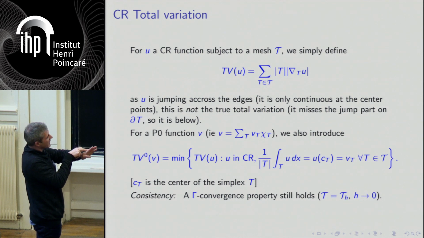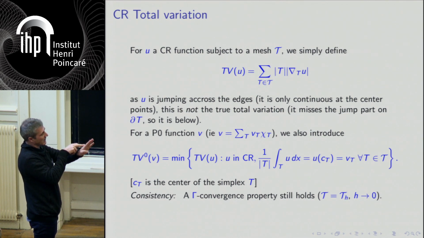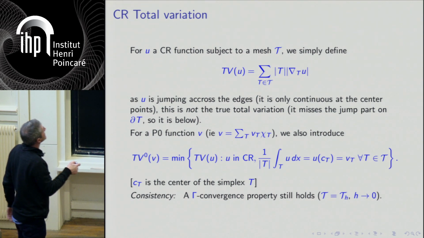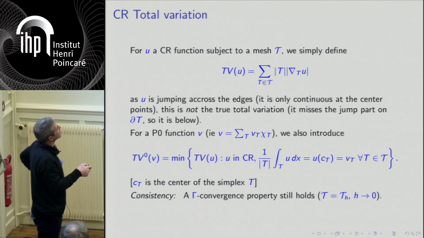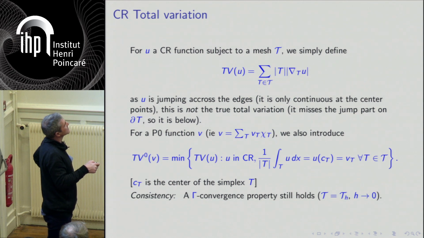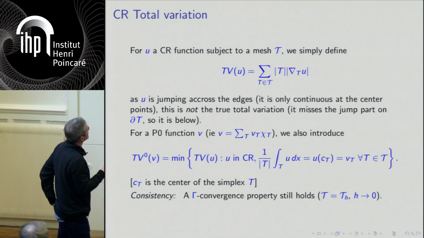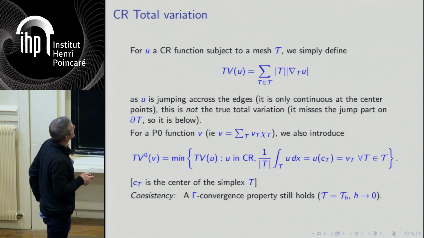You can consider all the affine functions which have the same average value, minimize the total variation over all of them, and you get a total variation defined this time for piecewise constant functions. And this will have an interesting property.